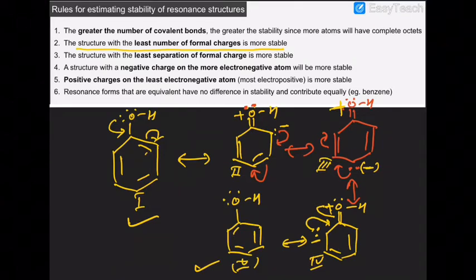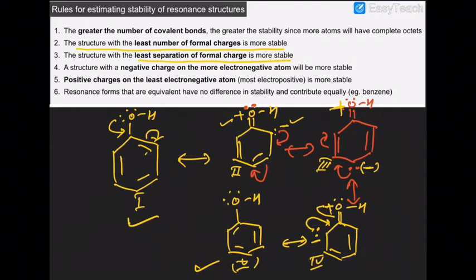Next, the structure with the least separation of formal charge is more stable. Least separation is happening in structure number 2, where positive and negative are closest. Are you getting that or not?